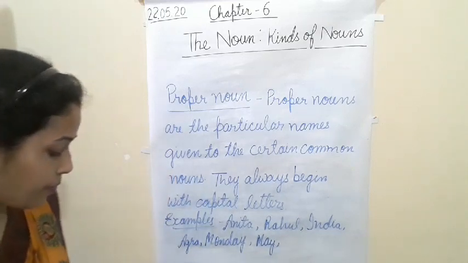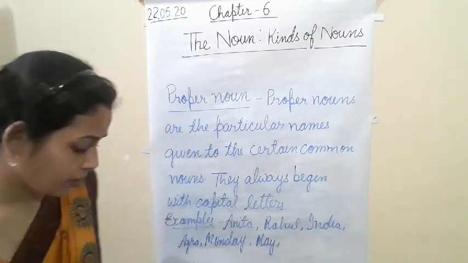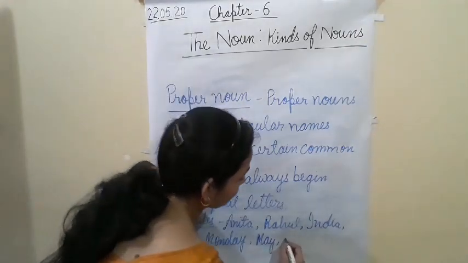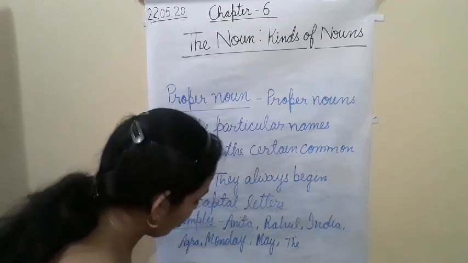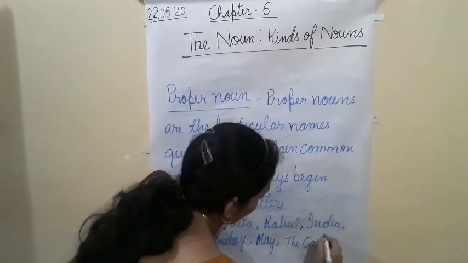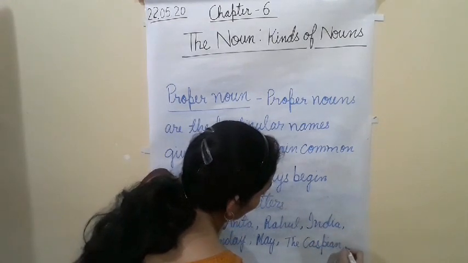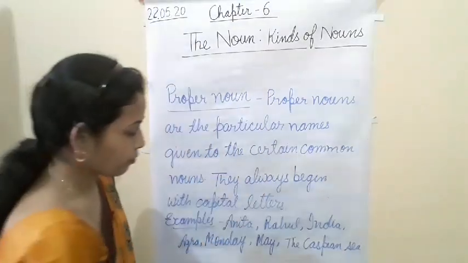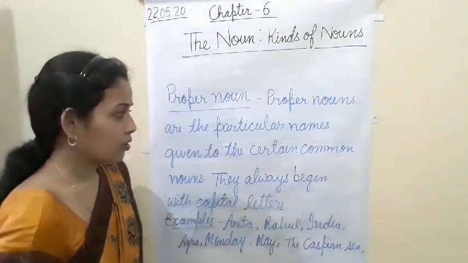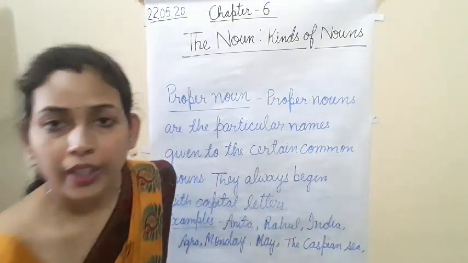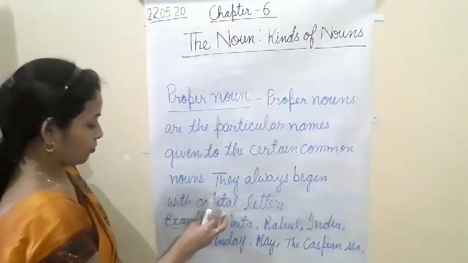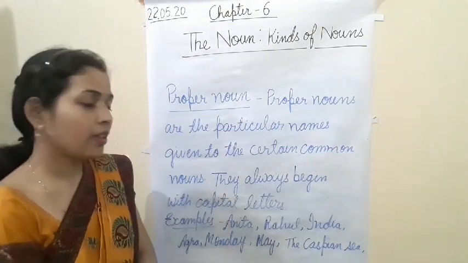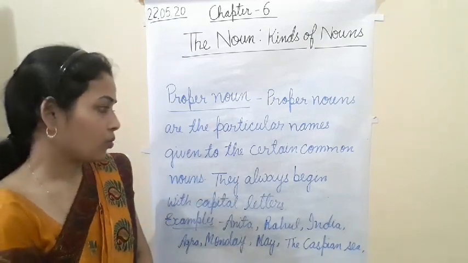So one sea name I am writing here, the Indian Ocean, Caspian Sea. So the Caspian Sea, okay, let me write like that. So this much is clear, proper nouns are the particular names given to certain common nouns, okay.